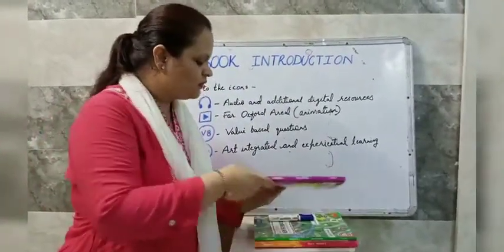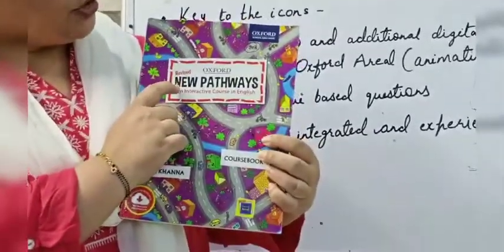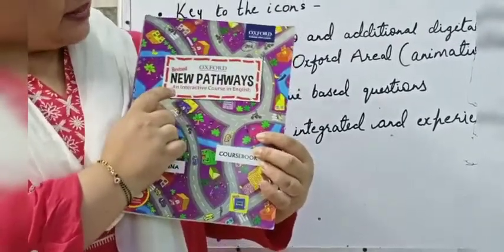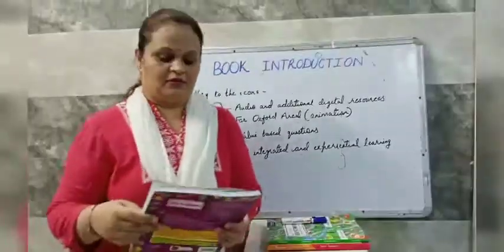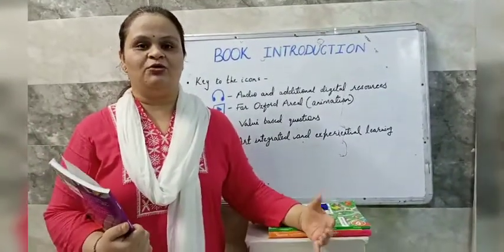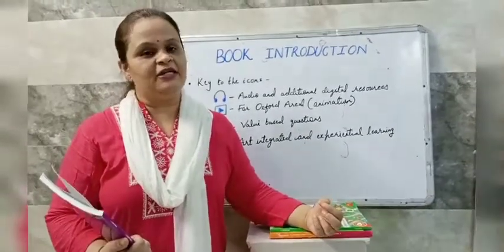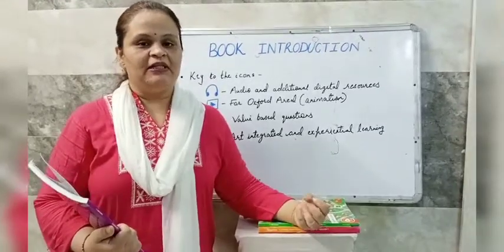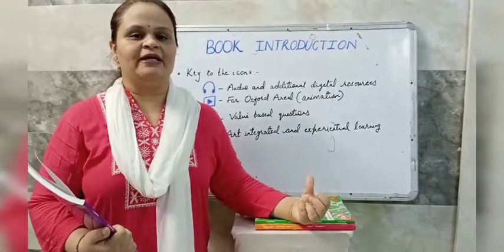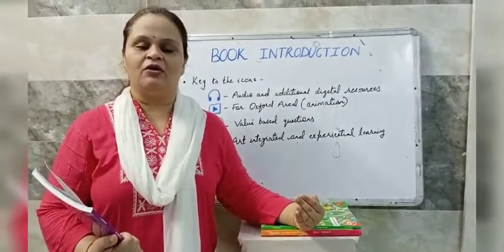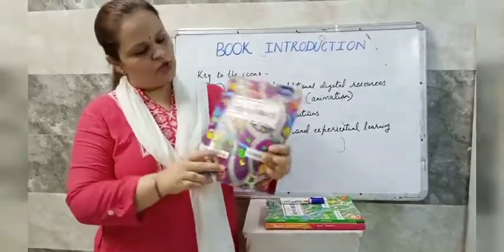See children, this is your book. This is the revised edition of New Pathways, an interactive course in English. I hopefully think that you all have purchased your book, but still if you have not, please get your book as soon as possible. Then only it will be more clear and convenient for you to understand the videos and all the concepts. Now children, see, this is your book.